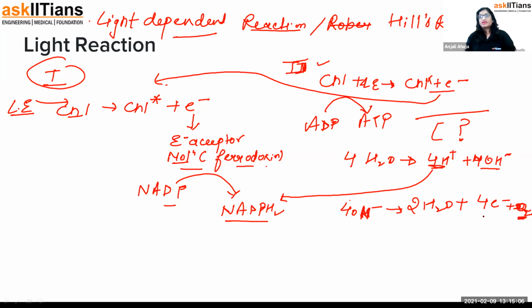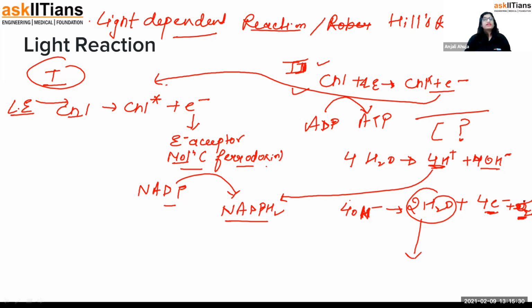Listen to me. So these 2H2O further join the process, photolysis. It is a free water molecule which will join photolysis again. The 4 electrons are the ones that fulfill this electron deficiency, and the oxygen goes back into the air. So guys, I suppose this is clear to you. That's all about the light reaction.